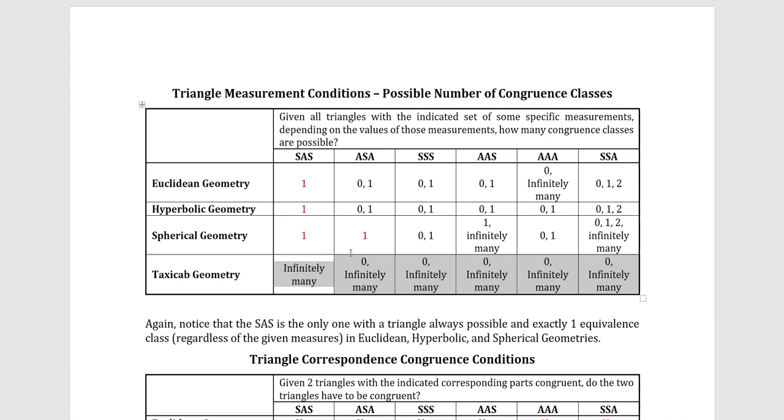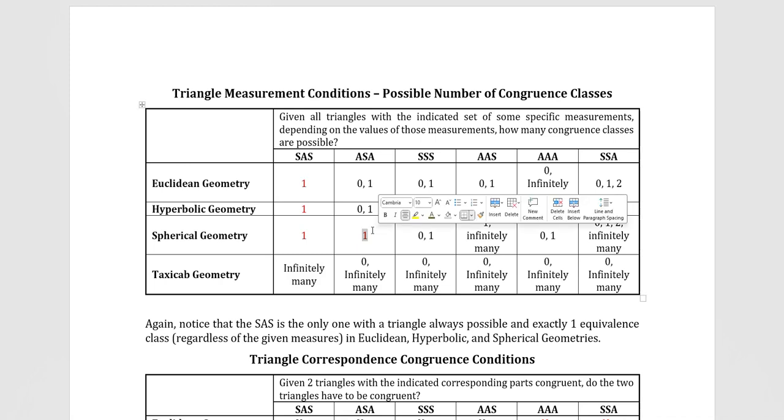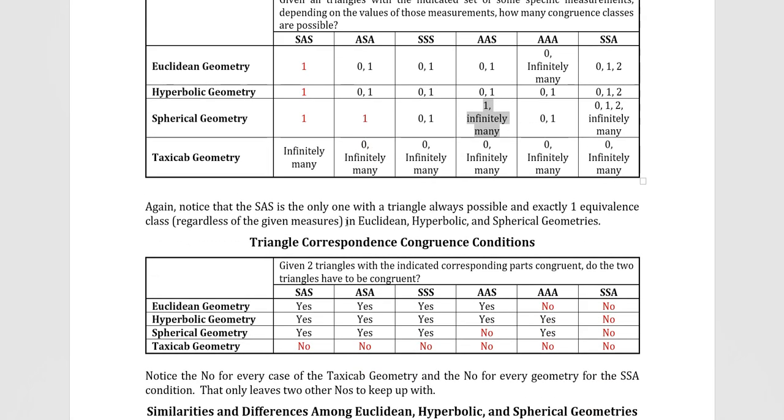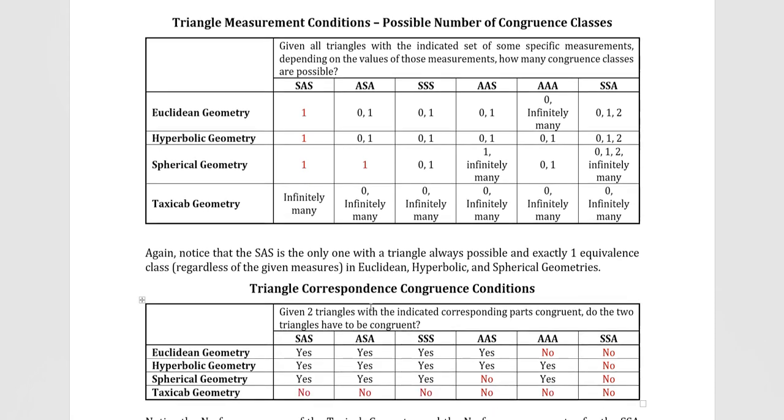So remember, the ones that don't have zeros are these for SAS, and then the two angle ones for spherical, this one and this one. Okay. Now, we went over all those details in the earlier videos. Again, notice that the SAS is the only one with a triangle always possible in exactly one equivalence class regardless of given measures in Euclidean, hyperbolic, and spherical.